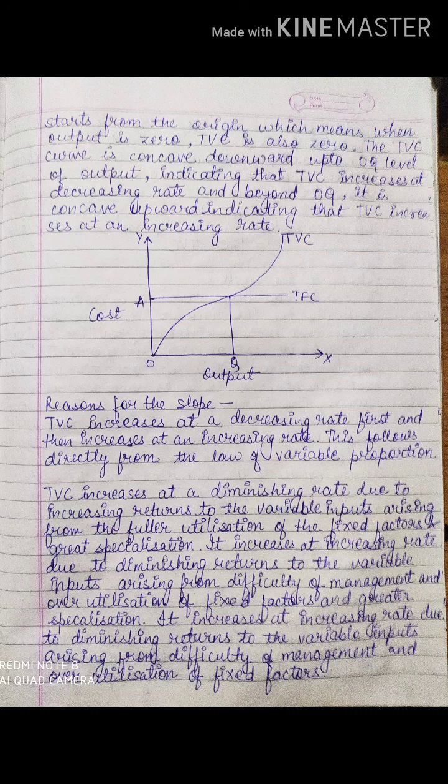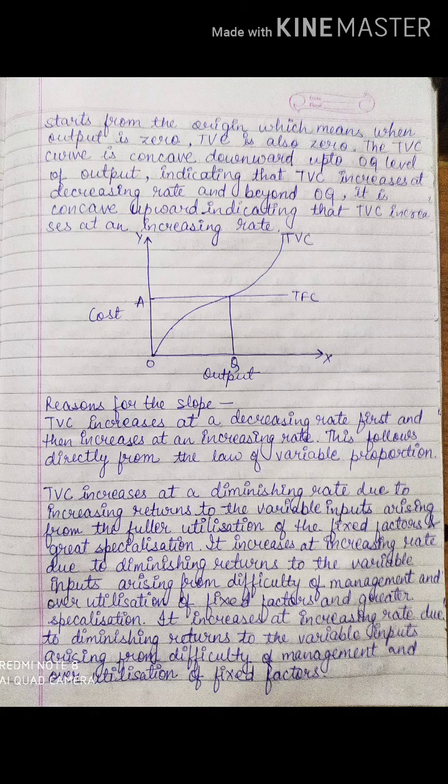Initially it increases at a decreasing rate, means what? We know in the beginning we are not inputting a lot of variable cost. That is what we have studied, right? We start with the basic beginning. Later on we keep on employing more and more. We keep on putting more and more of this variable cost. Fine. So with the increase in the level of output, it will go on increasing.